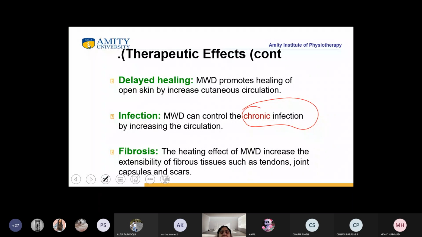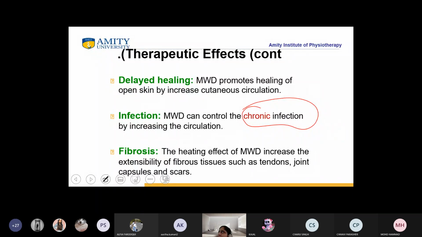Next is fibrosis. Now, what is happening in fibrosis? Do you know what is fibrosis? Okay. There is a fibrous layer in our skin, under the skin. In every joint also we have two membranes.